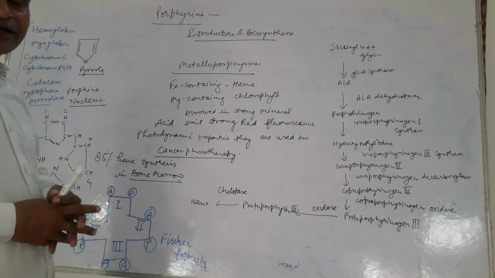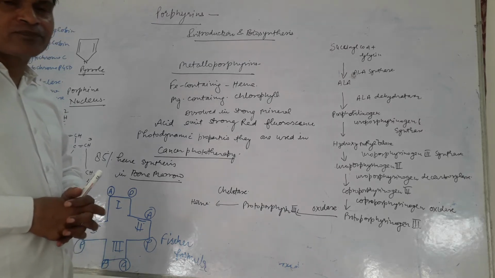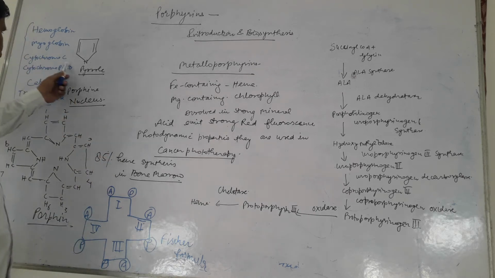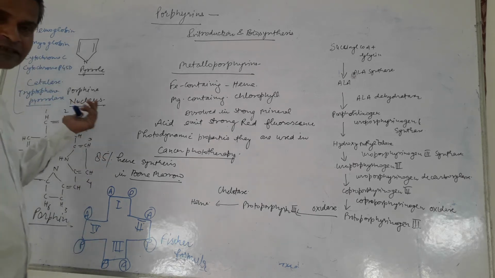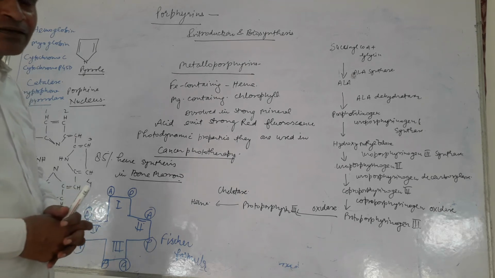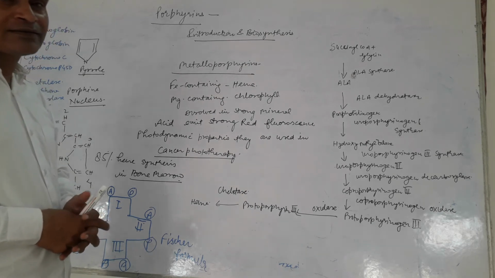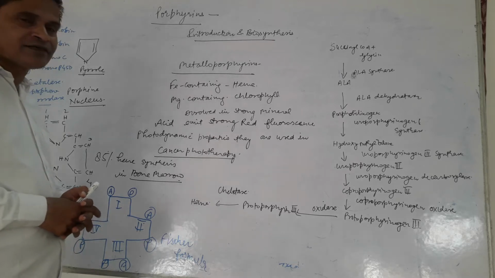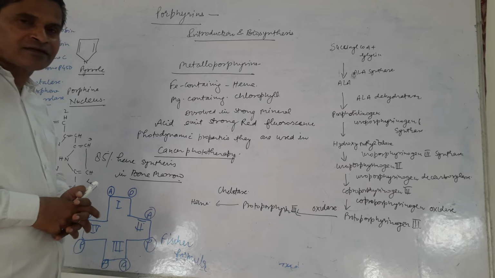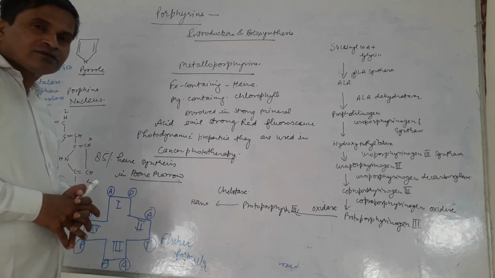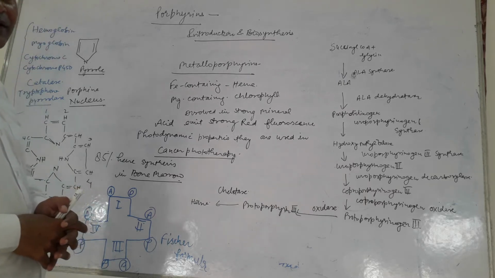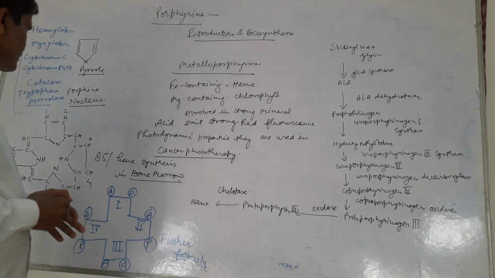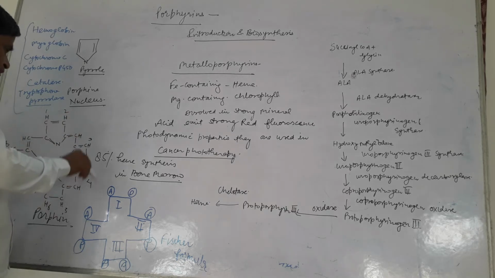The metal ions vary according to the type of the porphyrins. Hemoglobin, myoglobin, cytochrome C, and catalase contain iron which is trapped in the porphin molecule, whereas a well-known example is chlorophyll, which contains magnesium. So most naturally occurring porphyrins are metalloporphyrins. They contain metal ions in their central part. This is the structure of porphin.